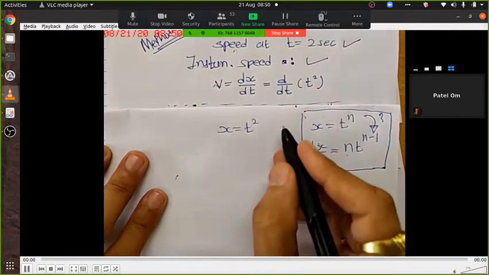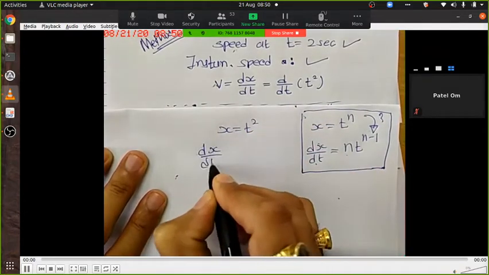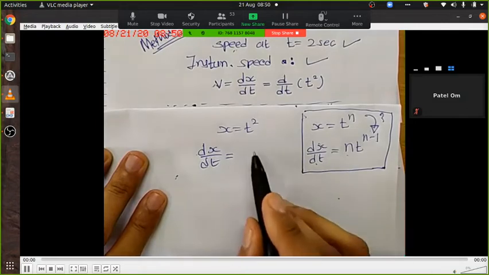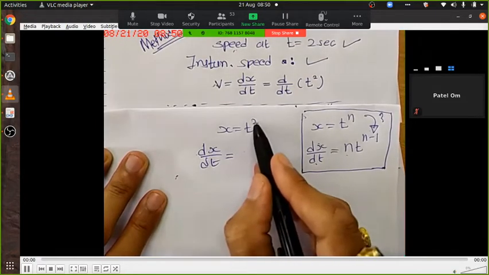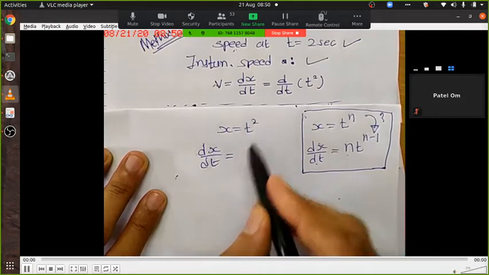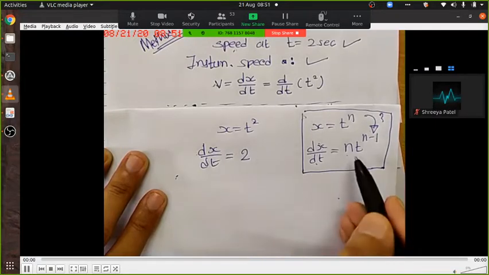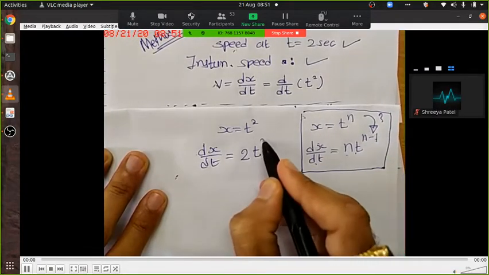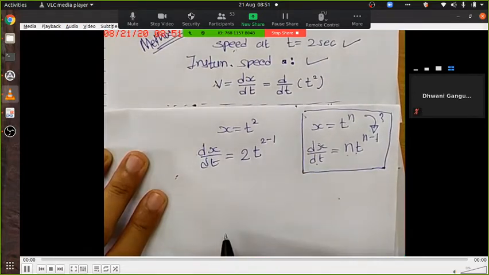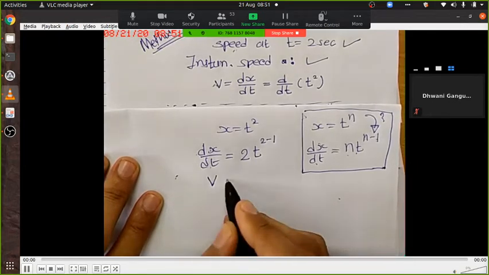Okay, we want to have dx by dt here. So here, can you tell me what shall I write? Instead of n, it is 2. So shall I write 2 here? Then t, then it is n minus 1, so here I have to write 2 minus 1. Now what is dx by dt? V. V equal to 2t.